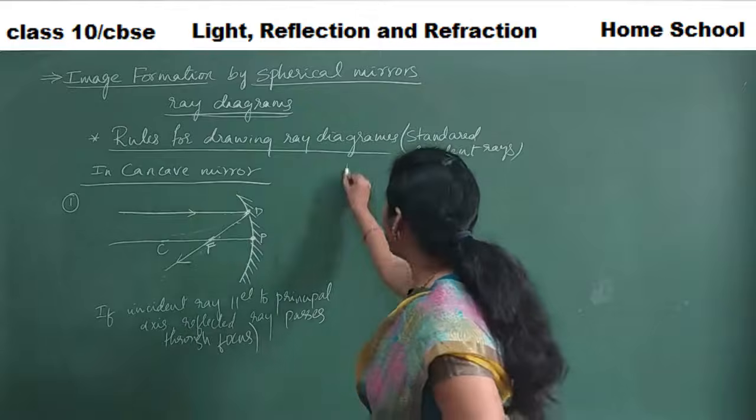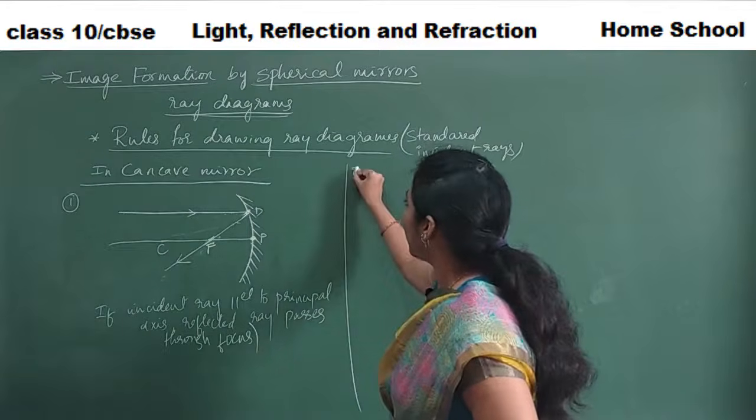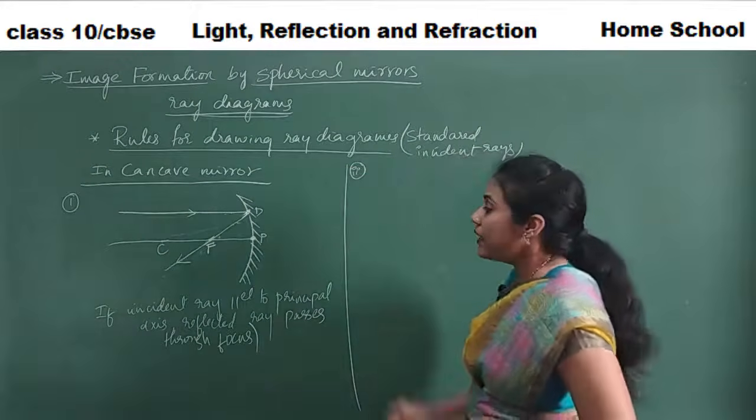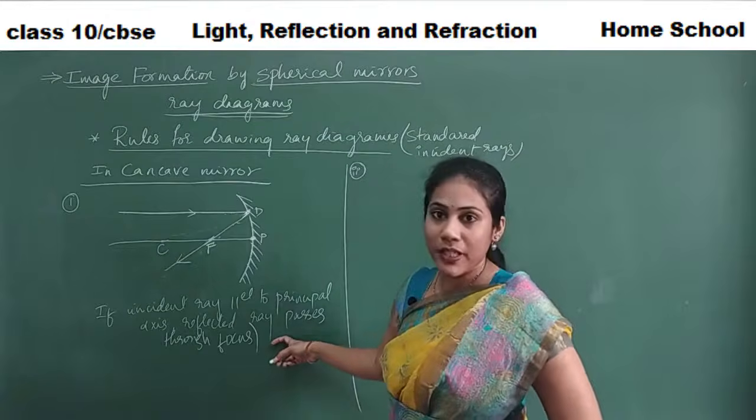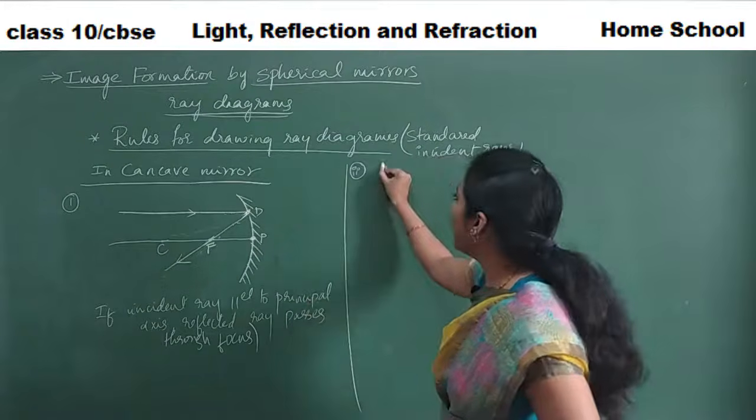And coming to the second rule, the second rule is just opposite to this. So what is our second rule?